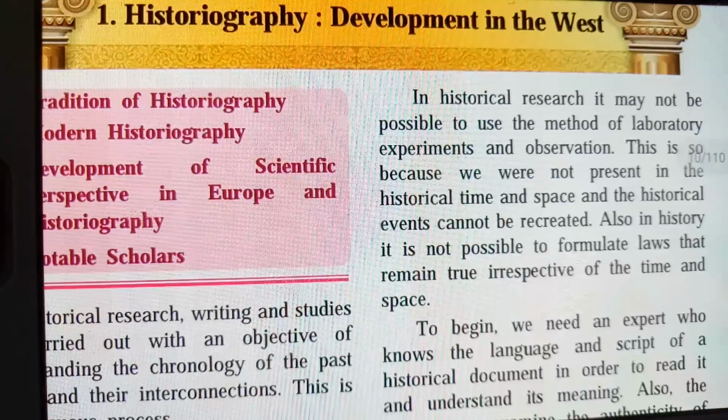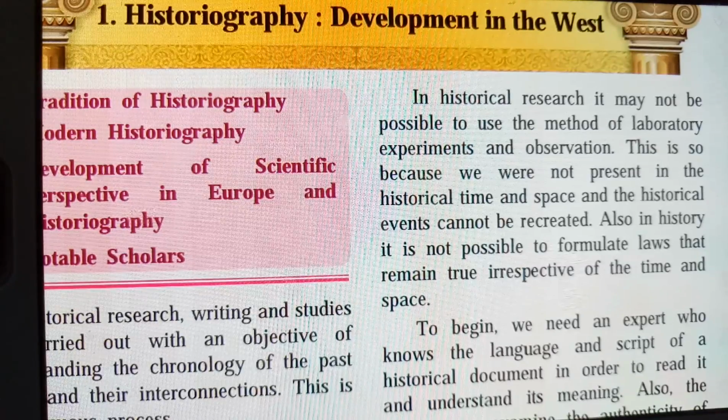In historical research, it may not be possible to use the method of laboratory, experiment and observation. In olden times, we did not have a laboratory to do experiments and observe them. But nowadays, we have lots of laboratories to find the conclusion of an observation.